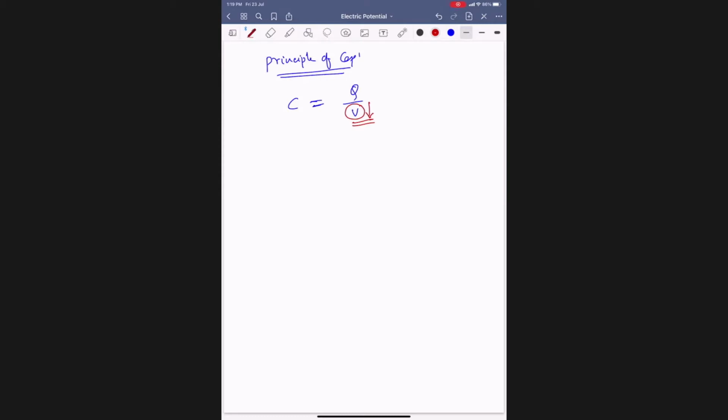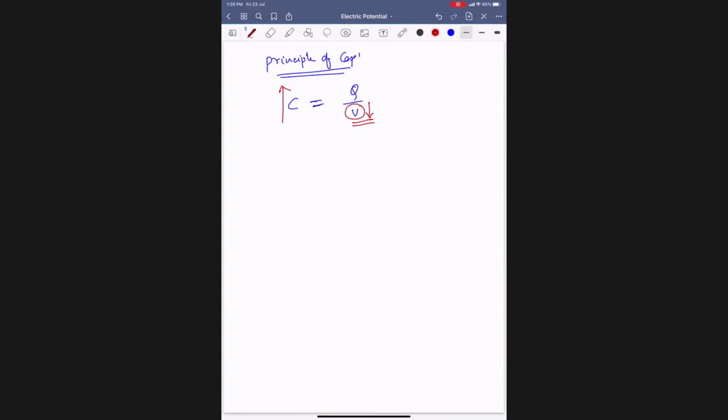Capacity should increase. So by some means I will lower the potential of the conductor. Automatically the denominator gets less, then the fraction value increases. Capacity increases. This is called the technique, the principle of a capacitor. So without increasing the size of the conductor, by some means lower the potential of the conductor.